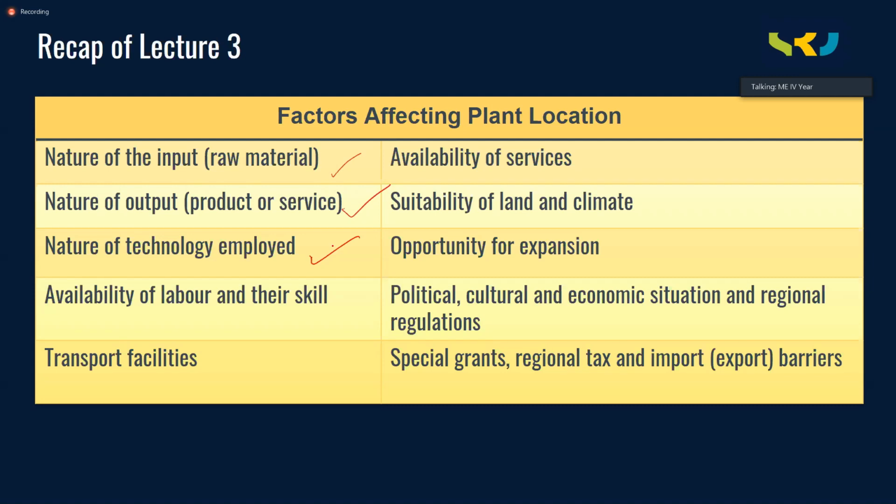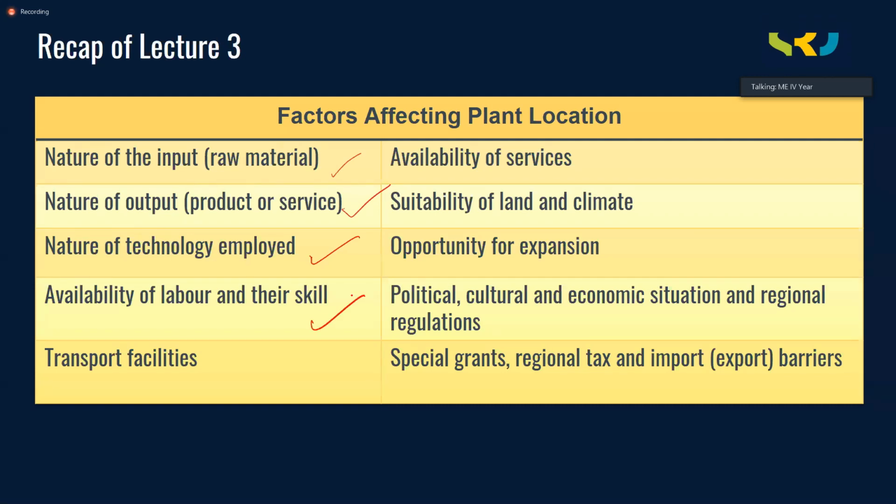Let us take the example of a nuclear plant, which is supposed to be harmful or unfriendly to the living conditions of human beings. So it will definitely be kept isolated. Similarly, airports, which create a lot of sound pollution, are kept at a far distance from residential locations. So it all depends upon what kind of product you are dealing with and the technology that you are using.